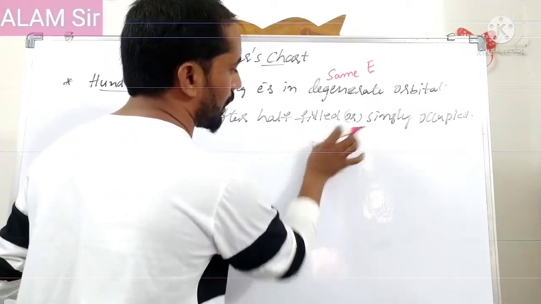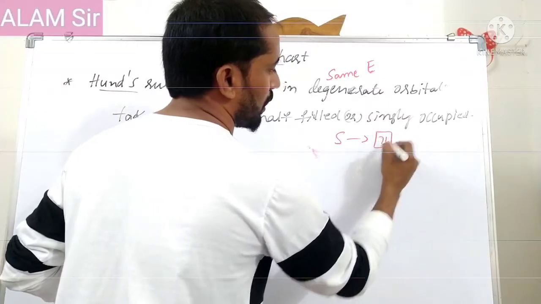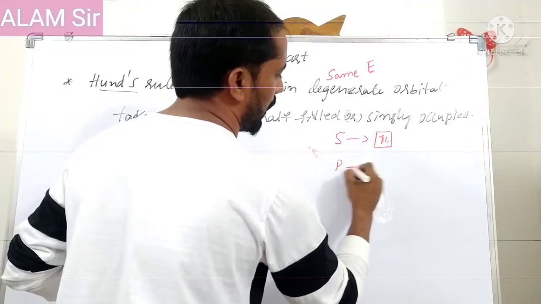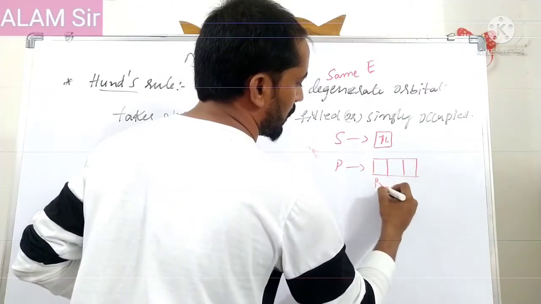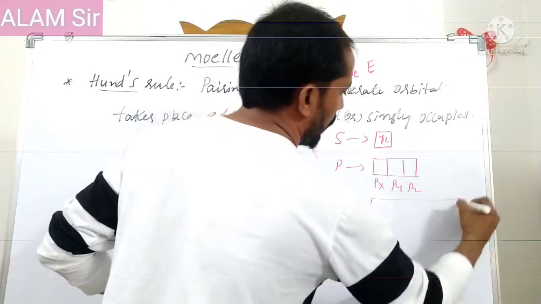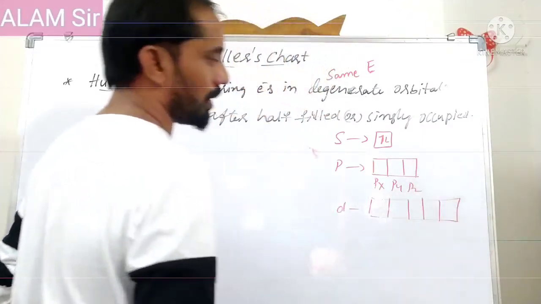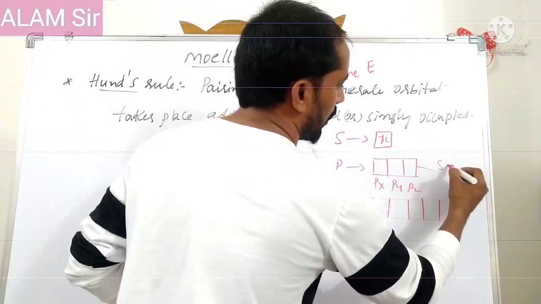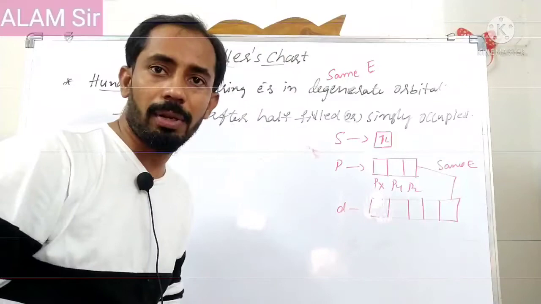Suppose the p orbital. The s orbital has no degenerate orbitals, as the s subshell has only one orbital. But the p subshell has three orbitals: px, py, pz. Next, d has 5: dxy, dyz, dzx, dx square minus y square, dz square. These orbitals have the same energy; they are called degenerate orbitals.